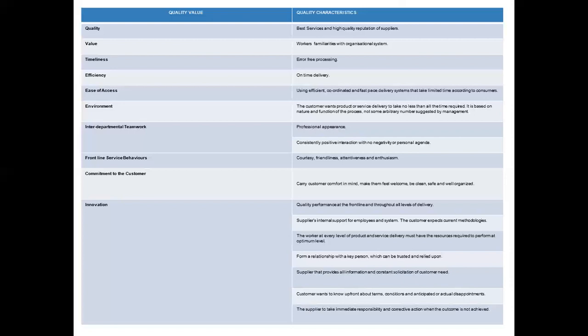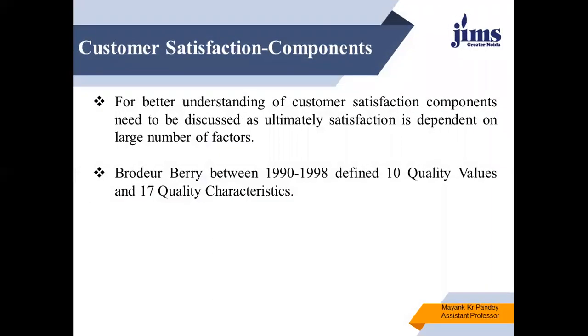So there must be a system wherein the supplier or service provider takes immediate responsibility, and if required, corrective action as well when the outcome is not achieved, or when the desired services are not delivered to the customers. So these are the quality values and quality characteristics proposed by Bradbury.